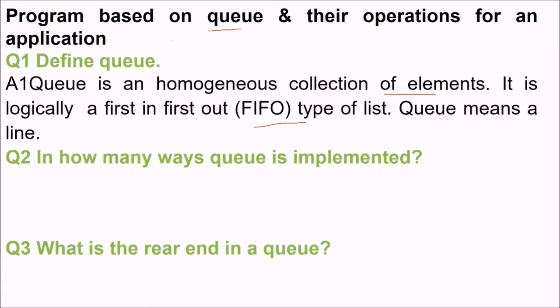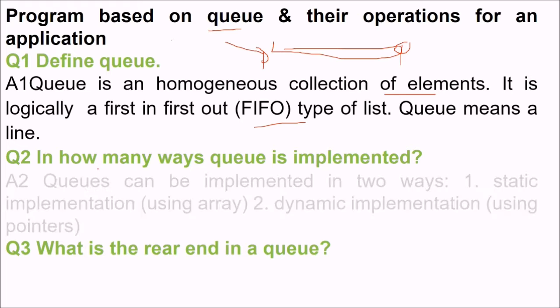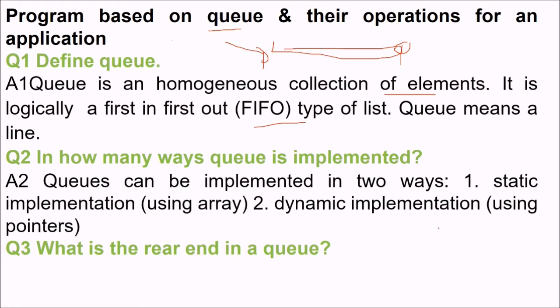That is, a queue in general terms means a line where a person who comes last will stand at the end. A person who is going to leave will be the first person who actually entered in this queue. In how many ways is a queue implemented? There are two ways. First, you can use an array, and the other is you can use pointers. When you are using an array, we call it a static implementation. When you are adopting pointers for implementing the queue, we call it a dynamic implementation.